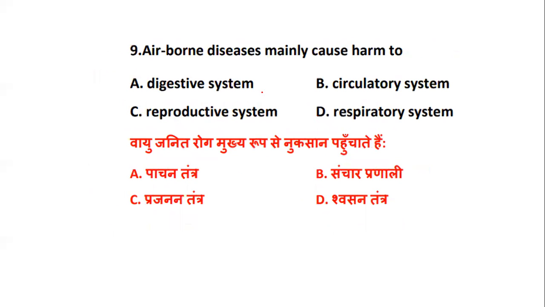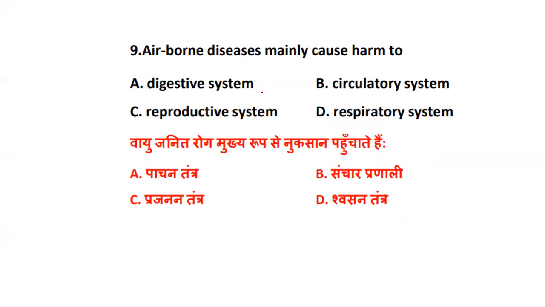Okay. Next question we have is, airborne disease mainly cause harm to what? So we are talking about airborne diseases. Is it because it is causing harm to digestive system? Is it causing harm to circulatory system? Is it causing harm to reproductive system? Or is it causing harm to respiratory system?